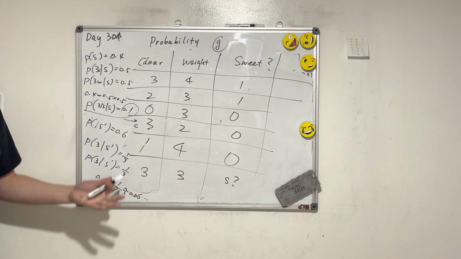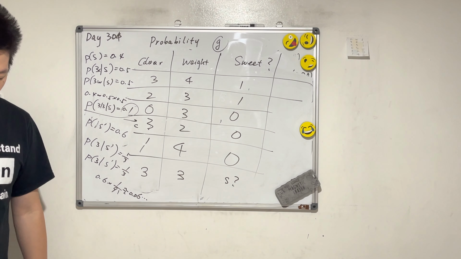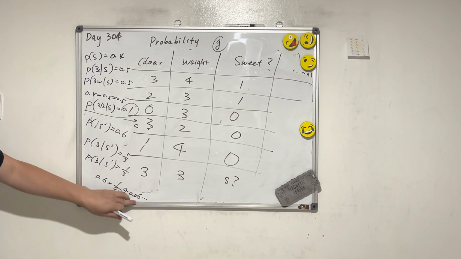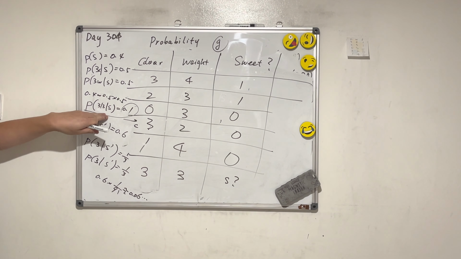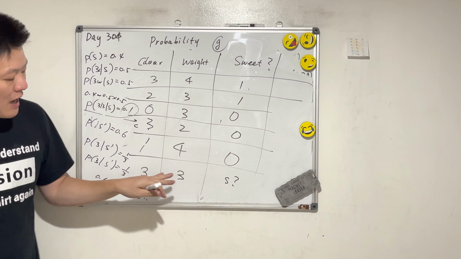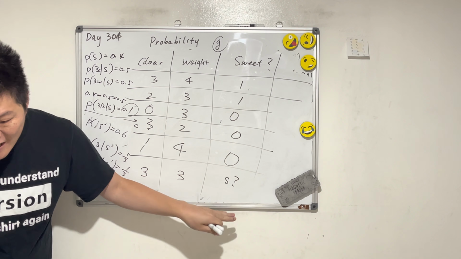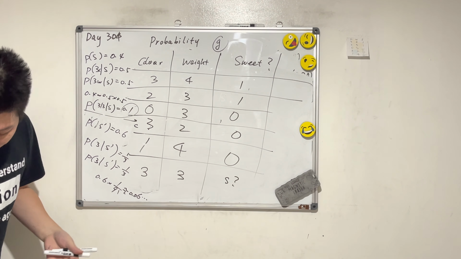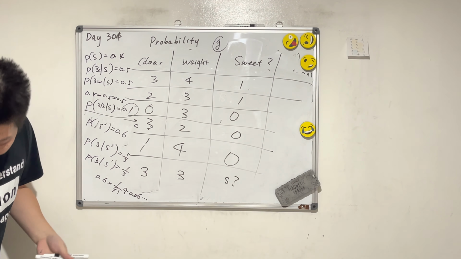So what do you think, is the apple sweet or not? Sweet, because the probability of being not sweet is less than the probability of being sweet. So using this probability, you also make a guess that this apple is sweet. And we used KNN to also guess that it's sweet. So the chances are it's sweet. Make sense? Do you understand?